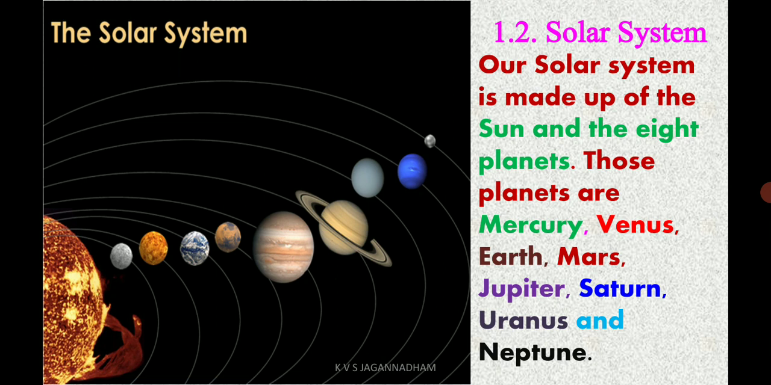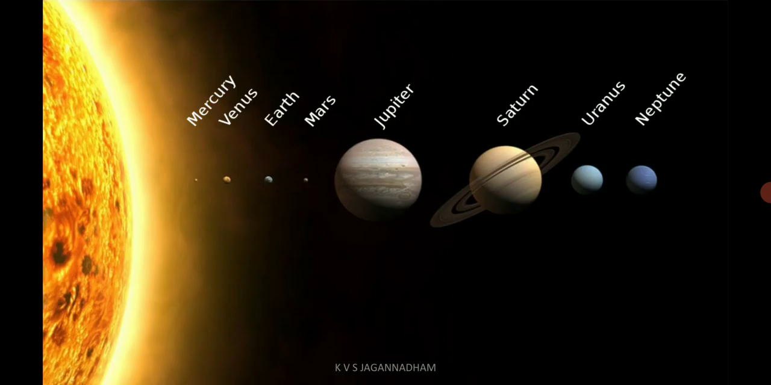Our solar system is made up of the sun and the other 8 planets. There are Mercury, Venus, Earth, Mars, Jupiter, Saturn, Uranus, and Neptune. Once upon a time, Pluto was also there, but now it was removed from the list of the planets, as it was a dwarf planet. Many of the asteroids and satellites are bigger than Pluto, so it was removed from the list of the planets.